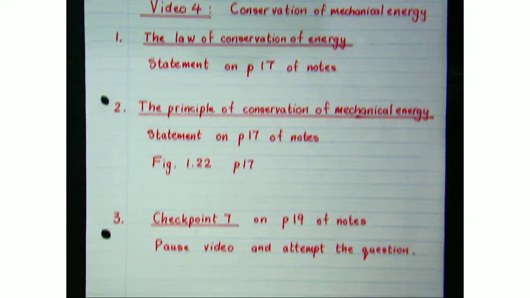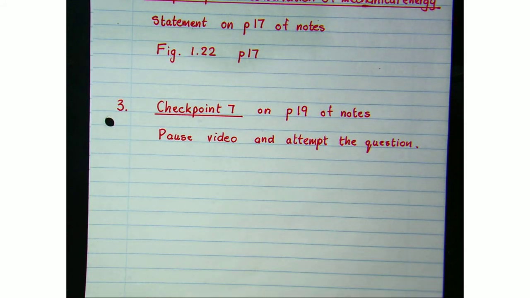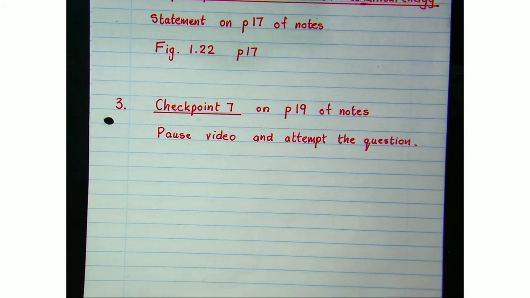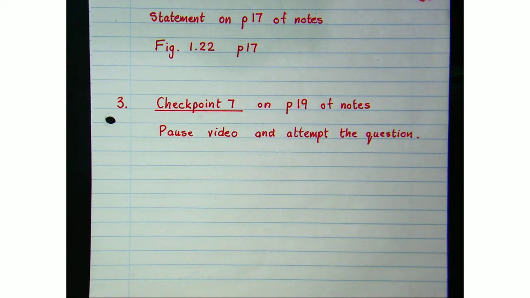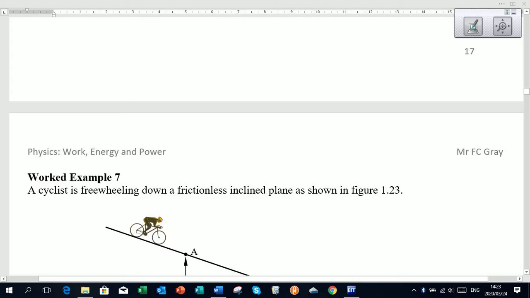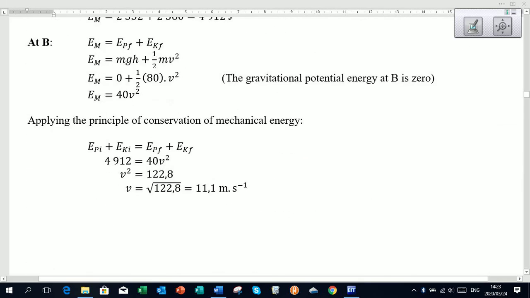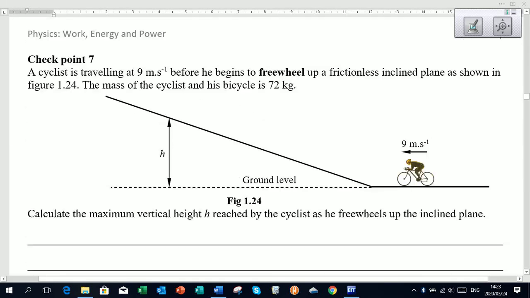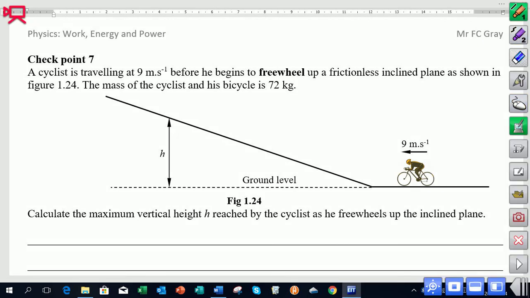The next, I think let's do checkpoint 7 on page 19 of the notes. Here it is. Let's just try and identify some information here. We've got a cyclist moving at 9 meters per second as he enters the slope here at the bottom.